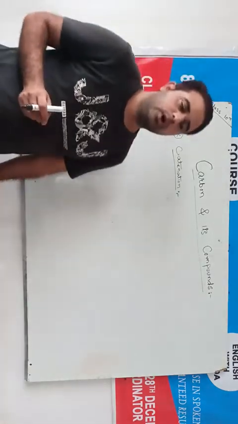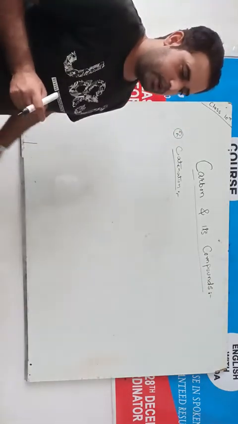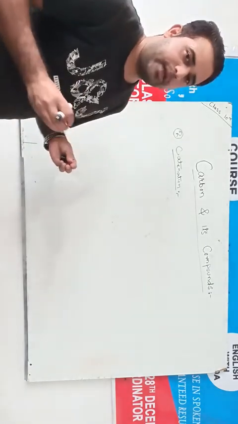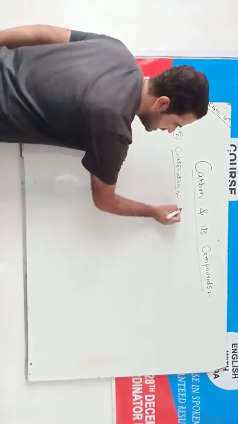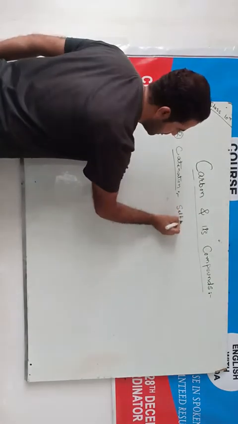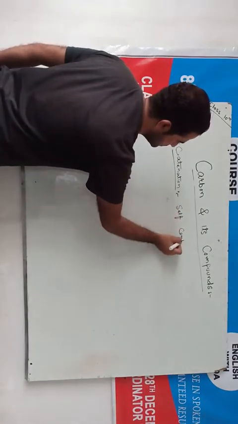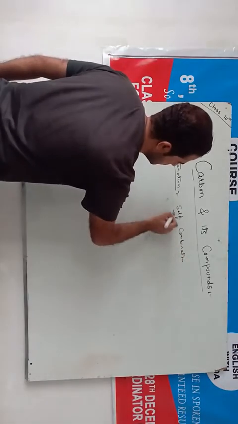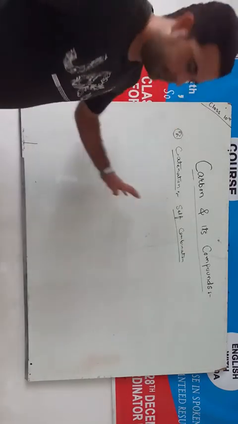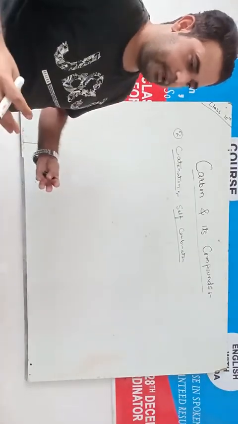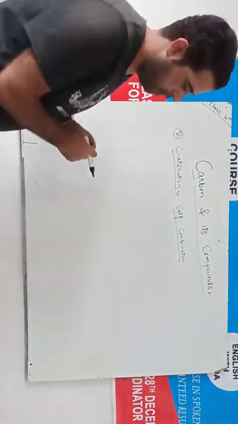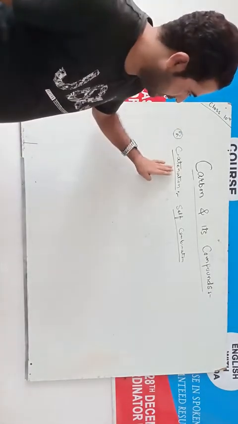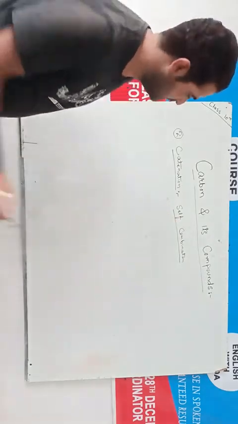What does carbon do? The different atoms of carbon self-combine. This catenation is also called self-combination. The different carbon atoms come together and form long chains, like this.